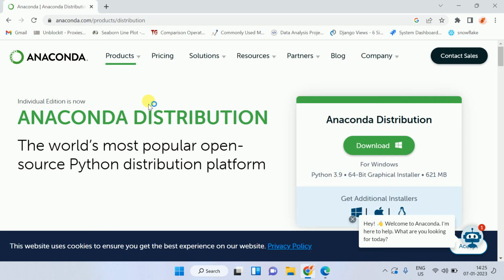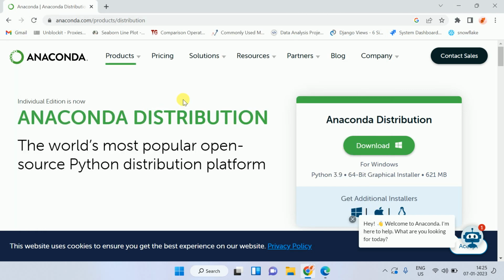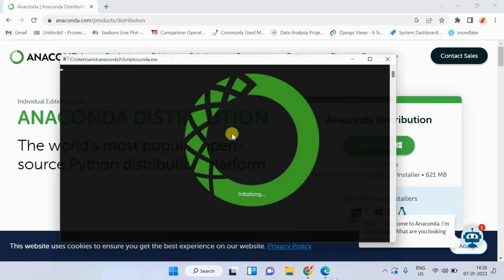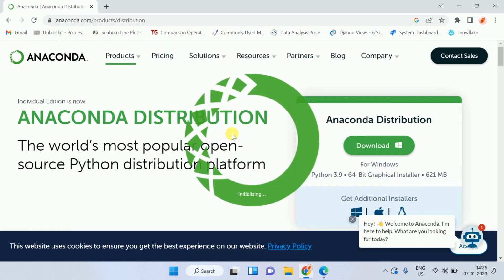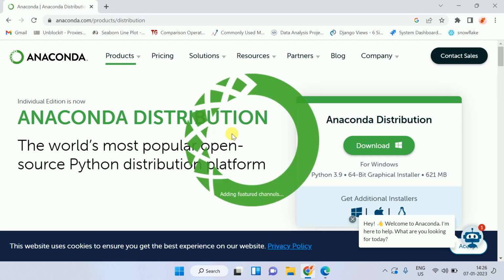It is a heavy process, so it might take some time. Meanwhile it is opening, once it is open, you will be able to see so many IDEs in this package. You can use any of them for your Python work or many other works.